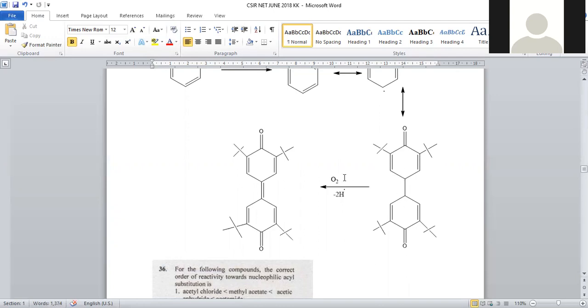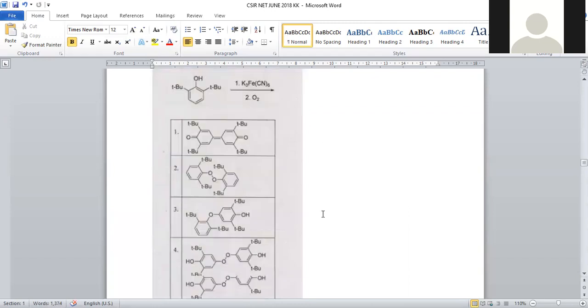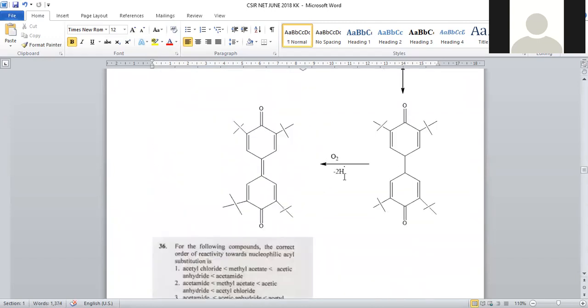This dimerized molecule, in step 2, oxygen is treated. When molecular oxygen is added, it is involved in atmospheric oxidation, so that hydrogens from these two centers will be removed. Loss of hydrogens, hydrogen radicals are possible, and we will get a complete quinonoid structure.